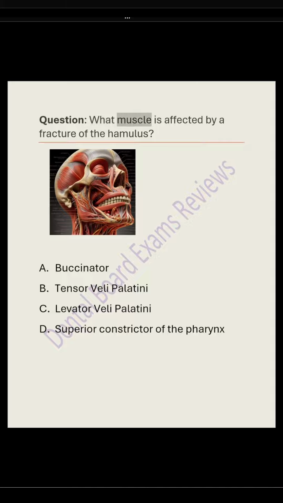Question: what muscle is affected by a fracture of the hamulus? A. Buccinator. B. Tensor veli palatini. C. Levator veli palatini. D. Superior constrictor of the pharynx. The answer is B. The tendon of tensor veli palatini muscle wraps around the pterygoid hamulus. The tensor veli palatini tendon and the hamulus form a pulley that changes the shape of the soft palate.